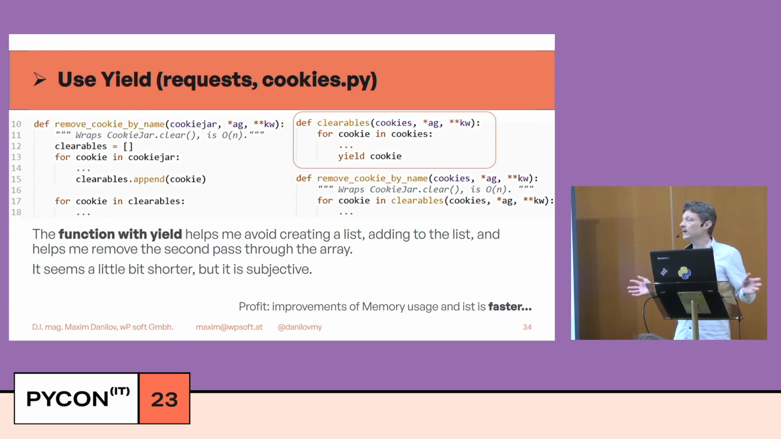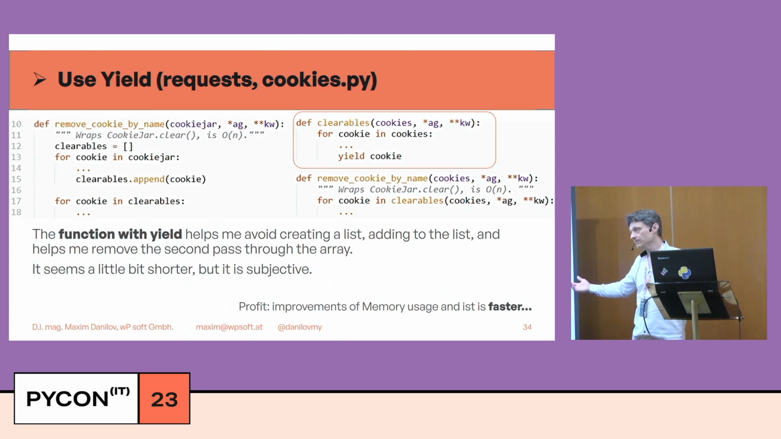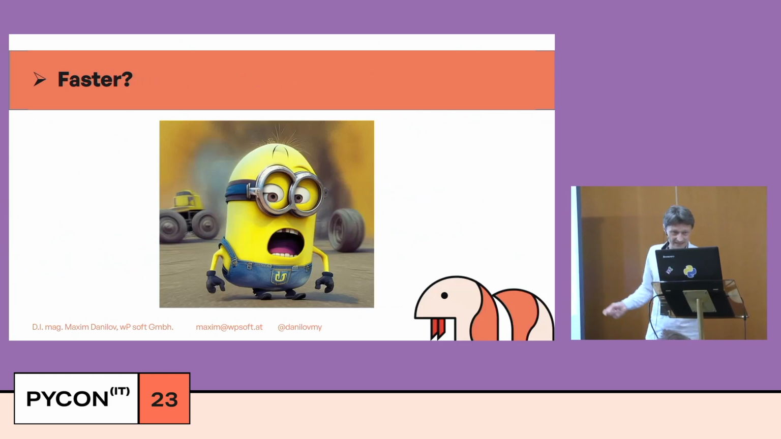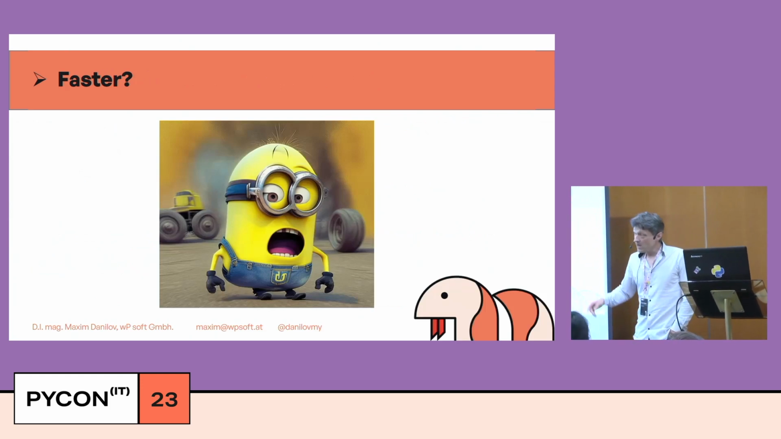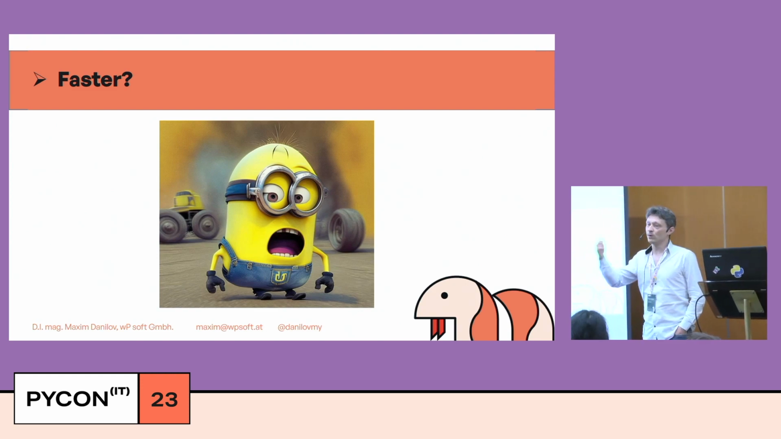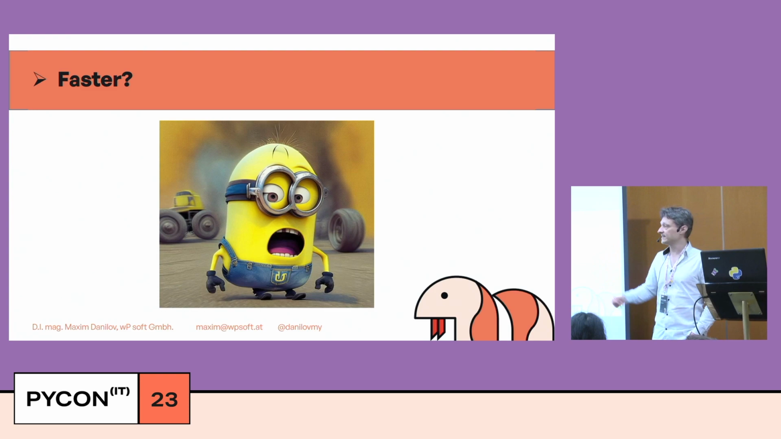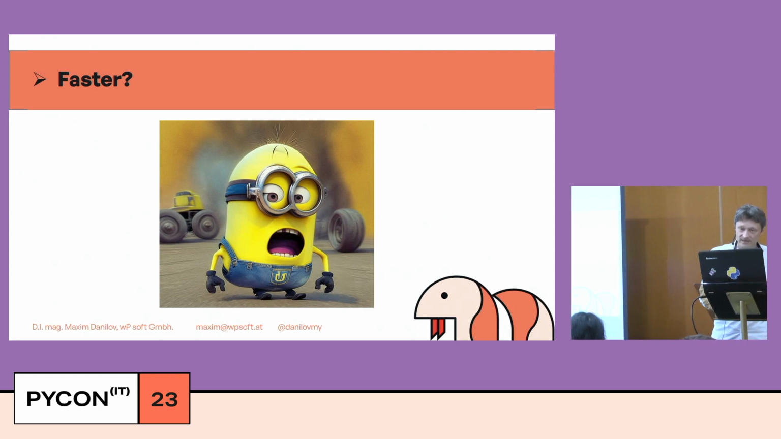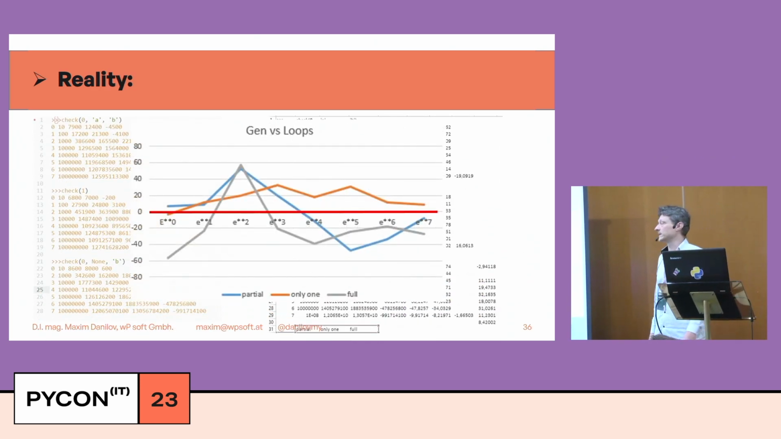Okay, what profit do we have here? We improve the memory usage, and it is faster. Faster? Is it really faster? Who knows? Is a generator faster than an iterator in a loop or not? Who thinks the generator is faster? Other case, a loop through a list is faster? Yeah. Okay. In reality, not always.